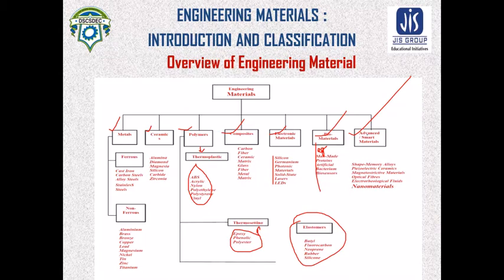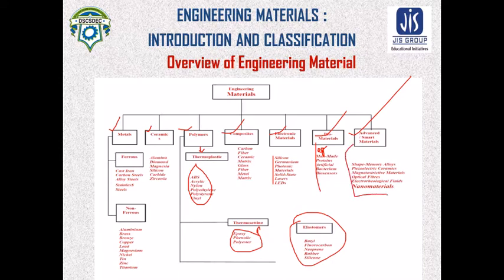The advanced materials are shape memory alloy, piezoelectric ceramics, magnetostrictive material, optical fibers, electrorheological fluid and nanomaterials. These are the advanced or smart materials.